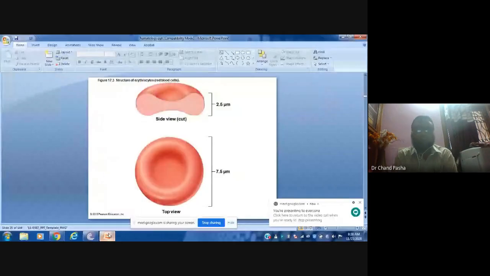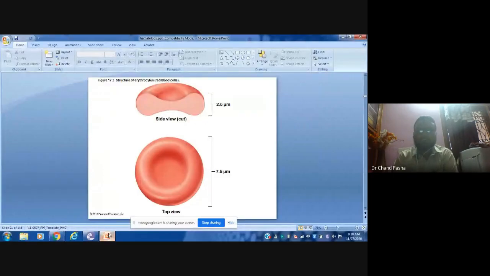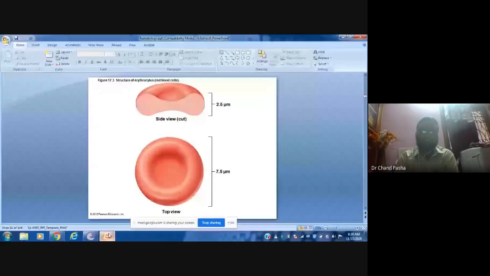As far as size is concerned, its length is around 7.5 microns, but a larger size is also observed whenever there is hypoxia, less oxygen concentration, like when you go to hilly regions. In such cases, the size is reported to become more than 10 microns. As far as its width is concerned, it is 2.5 microns. You can see it is compressed here and here, compressed on both sides. That's why it is called biconcave.